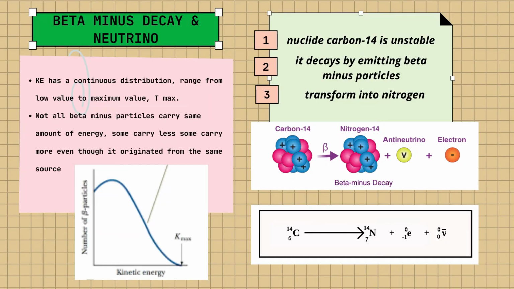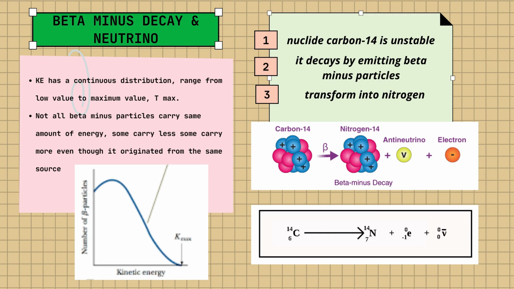Next, we go further to beta minus decay and neutrino. How does it happen? Nucleus carbon 14 is unstable, so it decays by emitting beta minus particles to transform itself into nitrogen. From this graph of number of beta particles versus kinetic energy Ke, we know Ke has a continuous distribution, ranging from a very low value to the maximum value Tmax. This means not all beta minus particles carry the same amount of energy. Some carry less energy and some carry more, even though they originate from the same source.